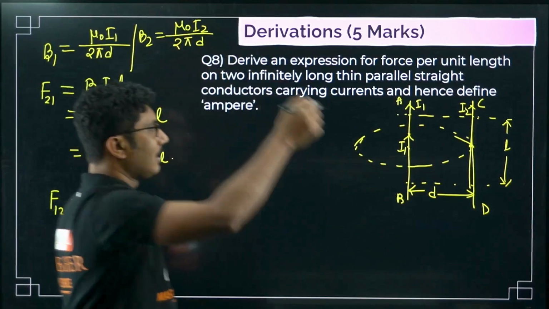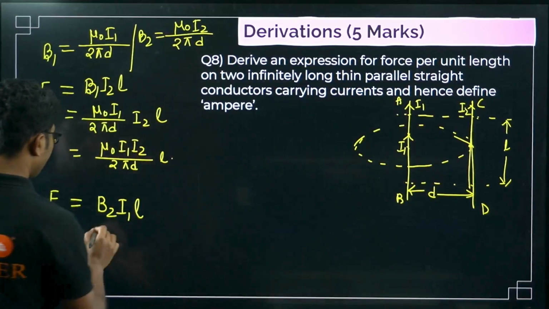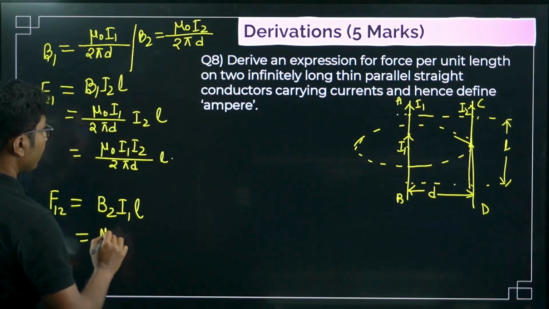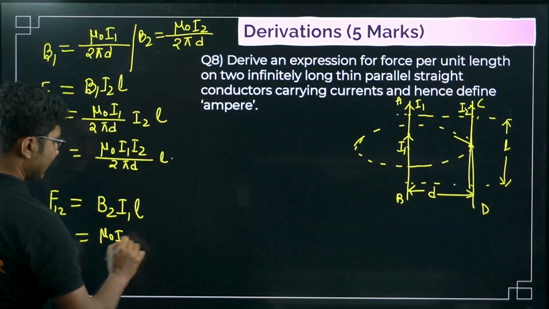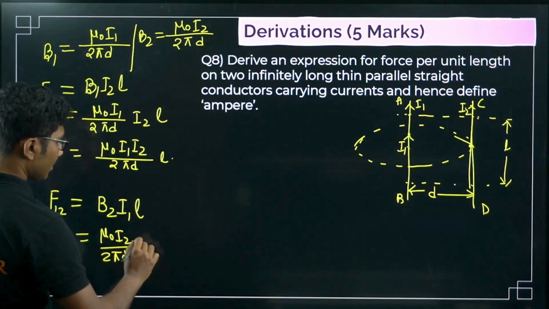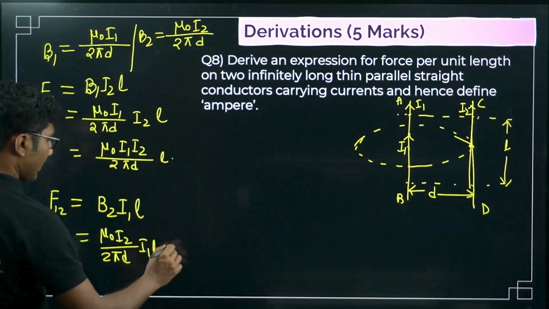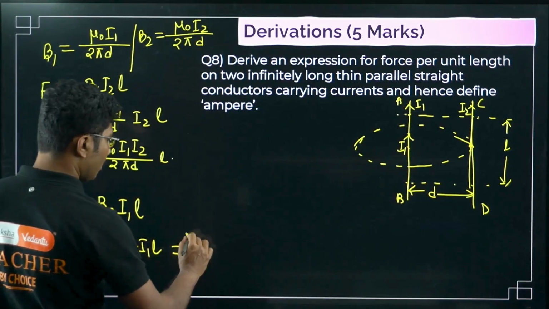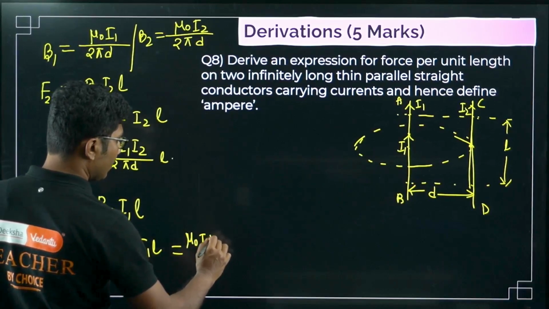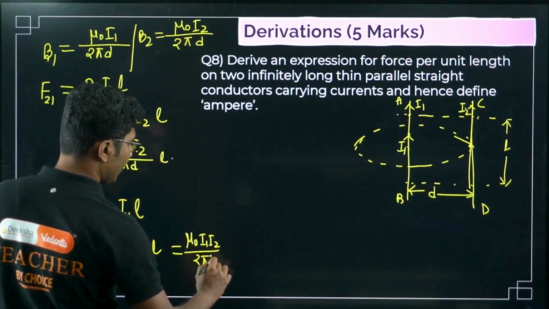Same formula on this side. Now put the values. This is one of the very easiest derivations, but it is also very common. So from here you get mu naught I1 I2 by 2 pi d L.